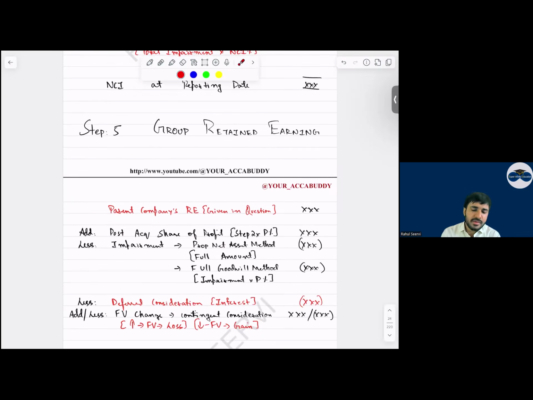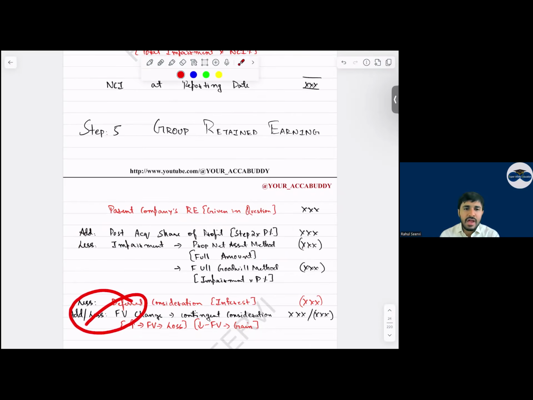Simple. Then step number 5, group retained earnings. Write down the parent company's group retained earnings. It will be given in the question. Add the post-acquisition profit which belongs to the parent, of the subsidiary. Less impairment. If it's the proportionate method, we reduce the entire amount. If it's the full goodwill method, we only consider the percentage. Less deferred consideration interest.